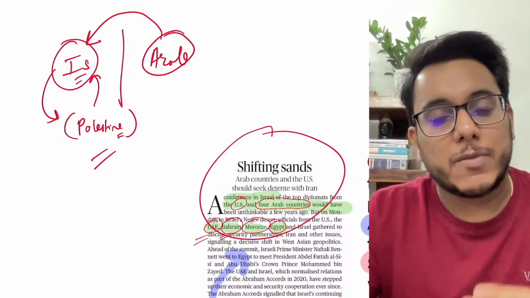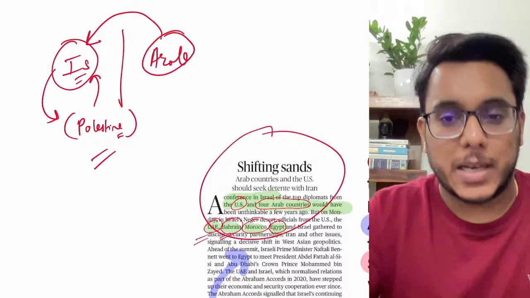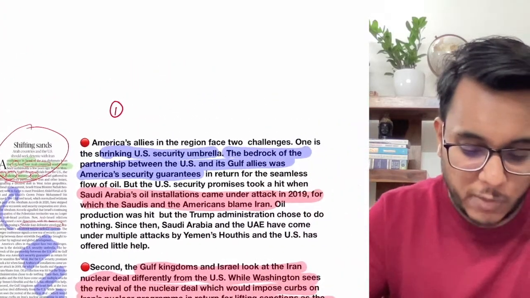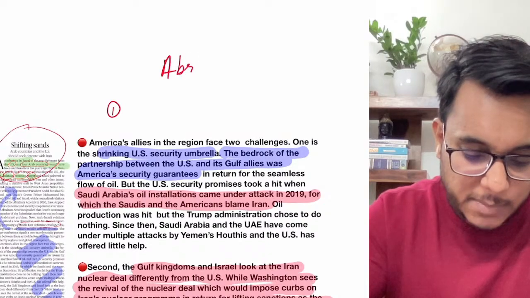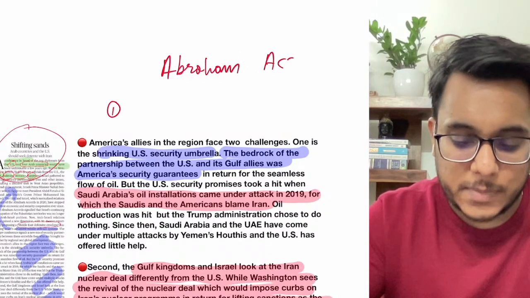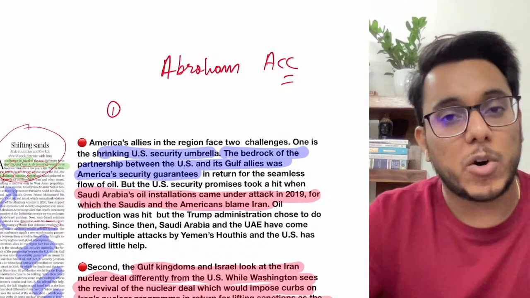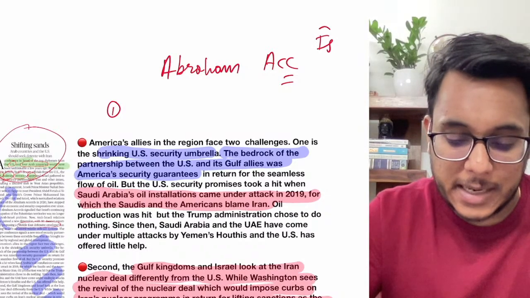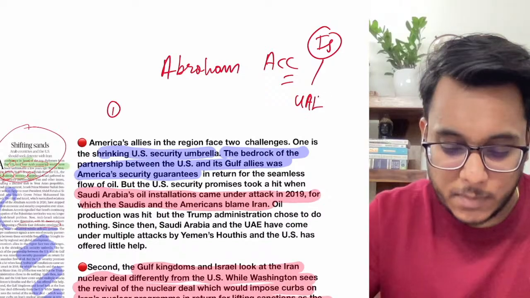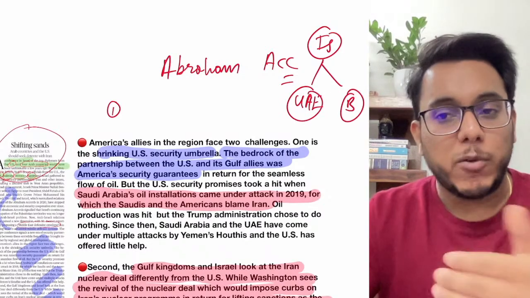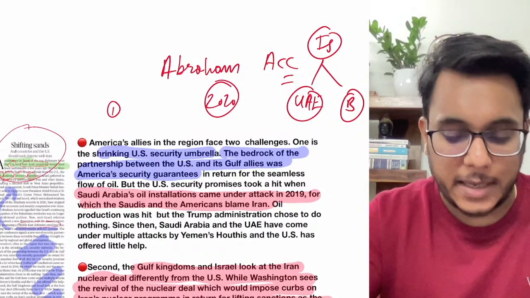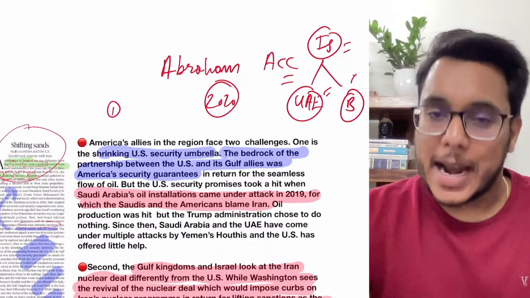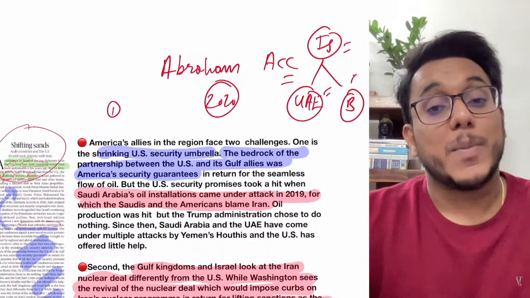But now, slowly, Arab and Israel relations have become normalized, largely because of the Abraham Accords of 2020 that were signed. Now what are these Abraham Accords? They provided for the establishment of diplomatic relations and normalization of relations between Israel, the UAE and Bahrain. Clear? Before the Abraham Accords of 2020, the relations between Israel, the UAE and Bahrain were not normalized. Now that they have become normalized, diplomatic talks are happening.